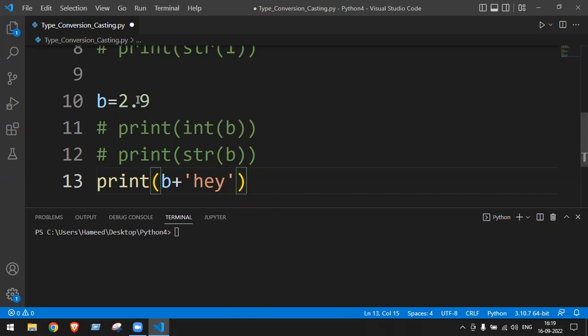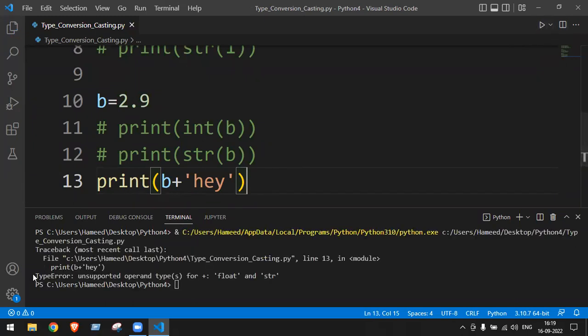Okay. So here A is string type, B is float type. So the answer is going to be what? Different types. That is why we are going to get the output as type error. Because in the future you may see even the value error. Tomorrow if I show value error, then how? So you should know why it is printing the type error over here. What is the reason? B is of float type, A is of string type. They both are of different data types. That is why it is printing type error.